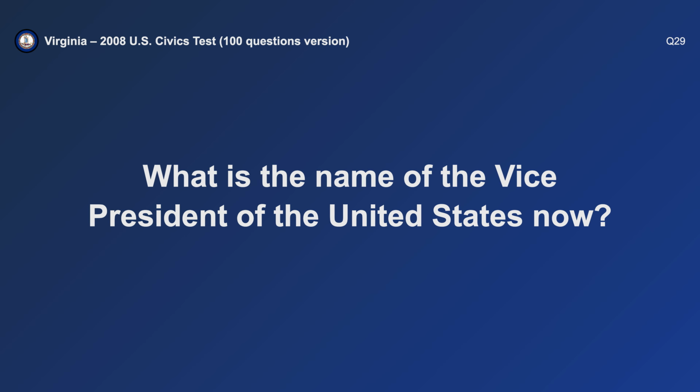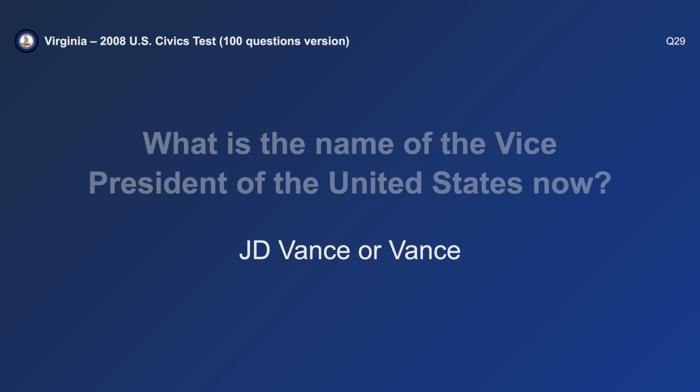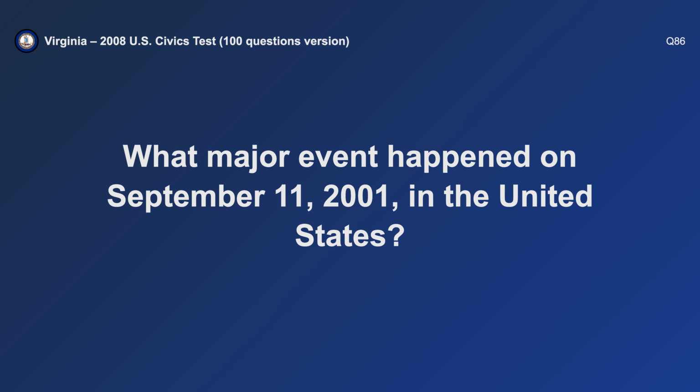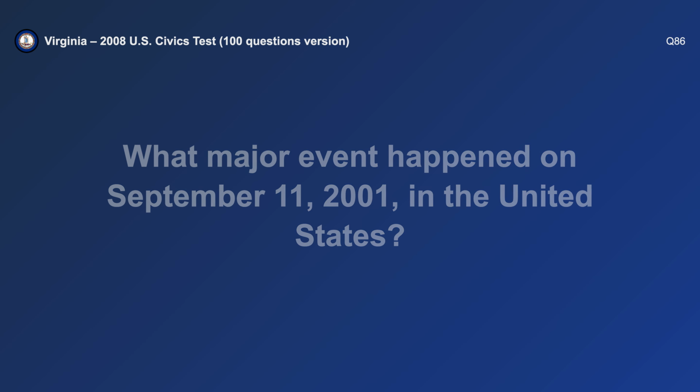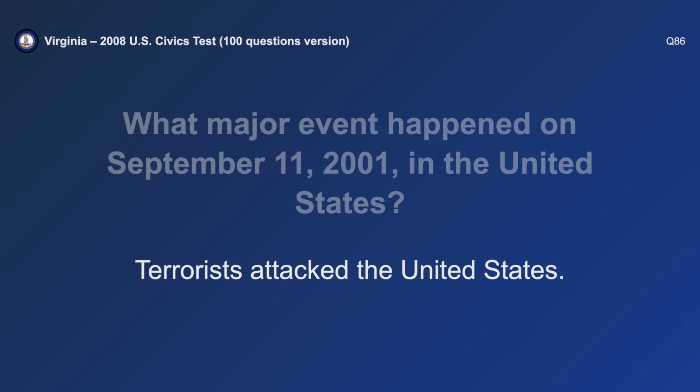What is the name of the Vice President of the United States now? J.D. Vance. What major event happened on September 11th, 2001 in the United States? Terrorists attacked the United States.